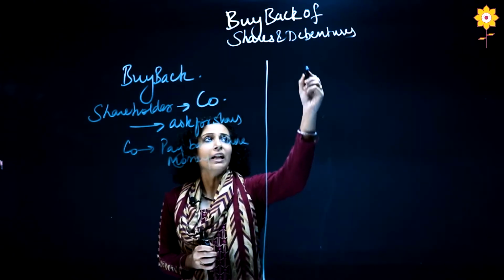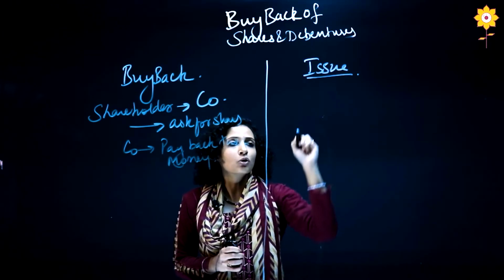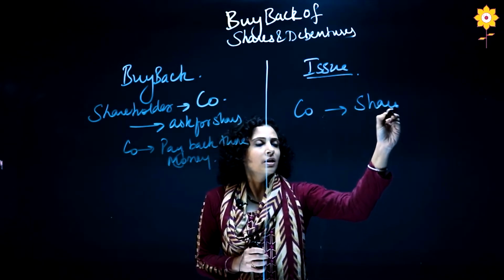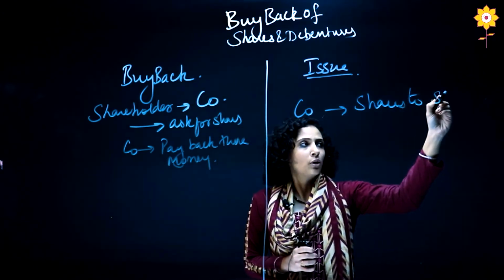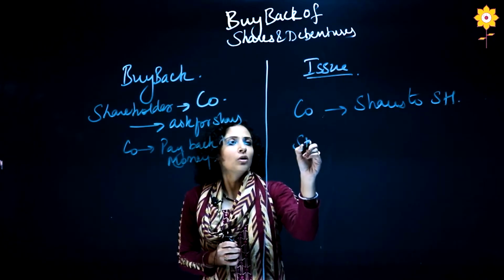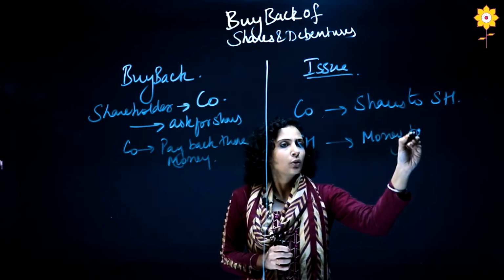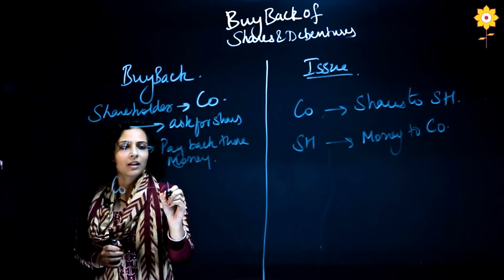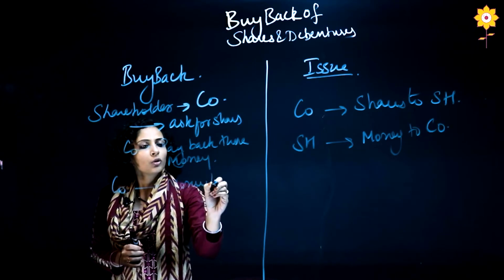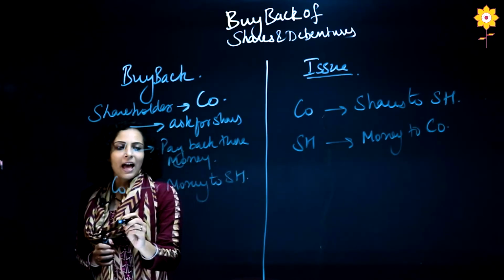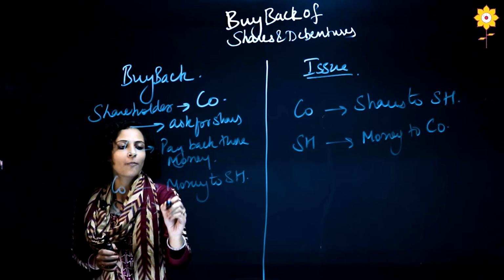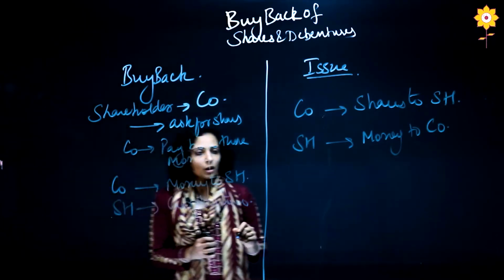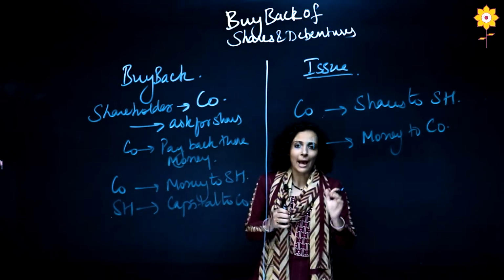Okay, and in issue it is reverse. In issue, what is happening? The company gives the shares to shareholders and shareholders give the money to the company. In buyback, it is reverse. The company gives the money to the shareholder and shareholders give back their capital to the company. Okay, so this is basically what is happening in buyback.